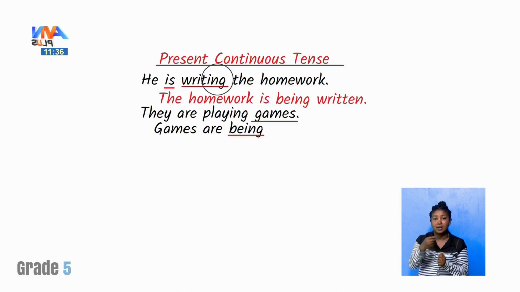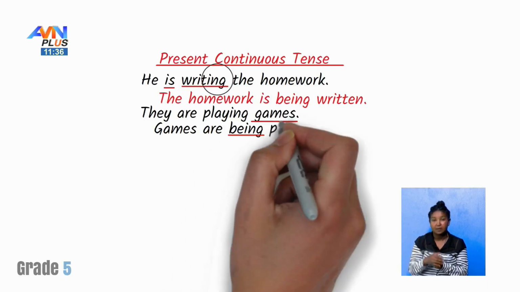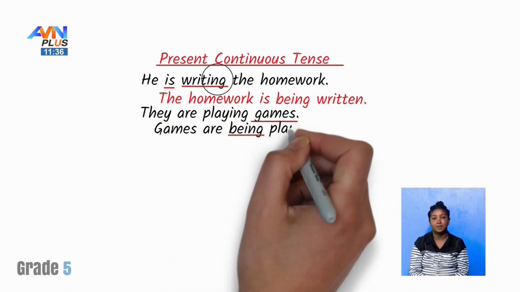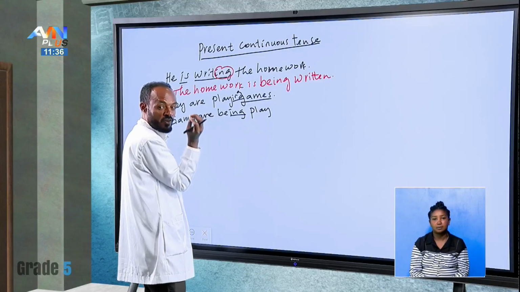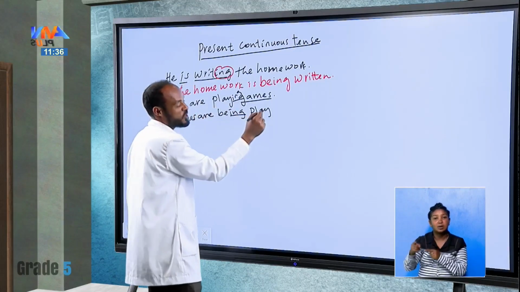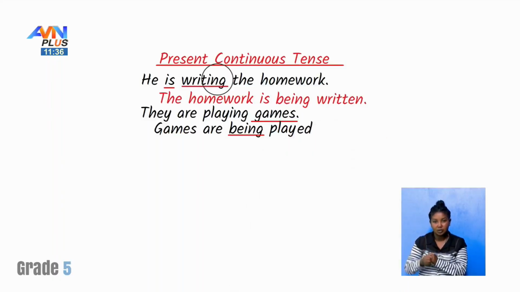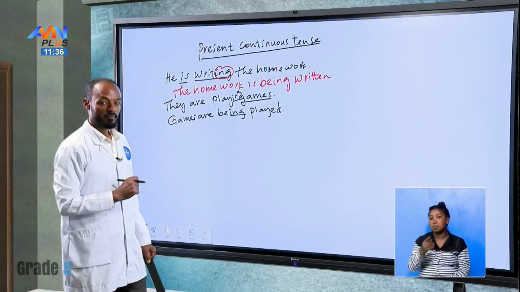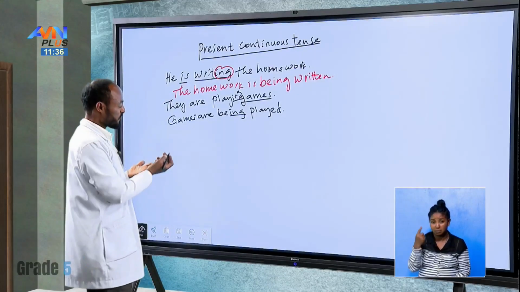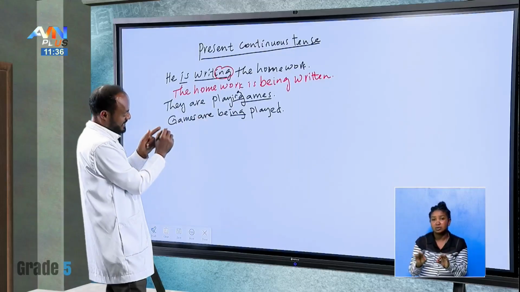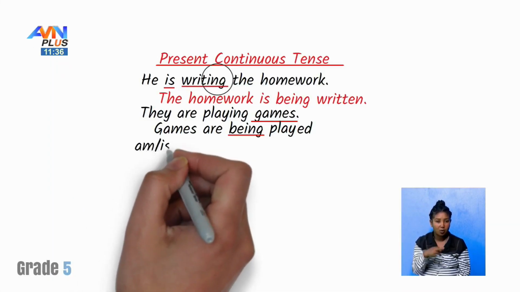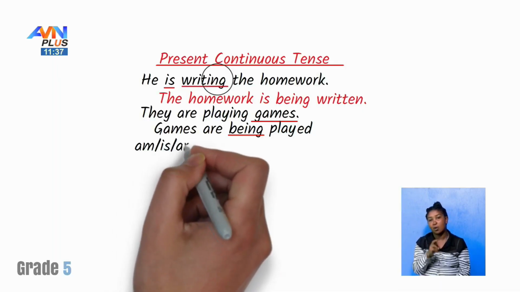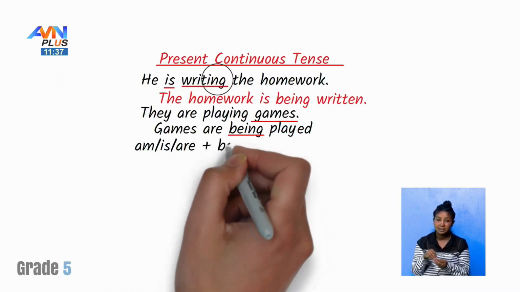Games are being played. The base verb in this sentence is play, so this should be changed into played, by them. Is it clear? So in short, the form in this sentence is: am or is or are plus being